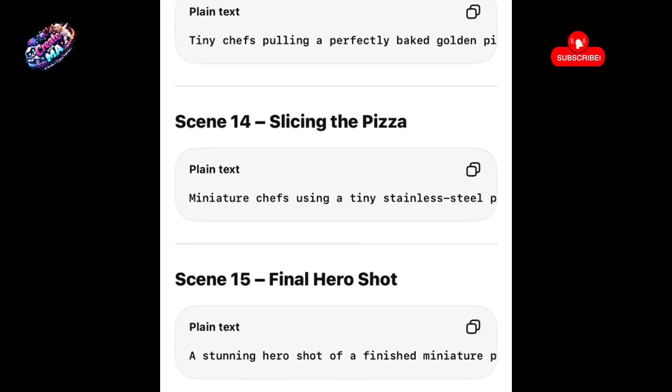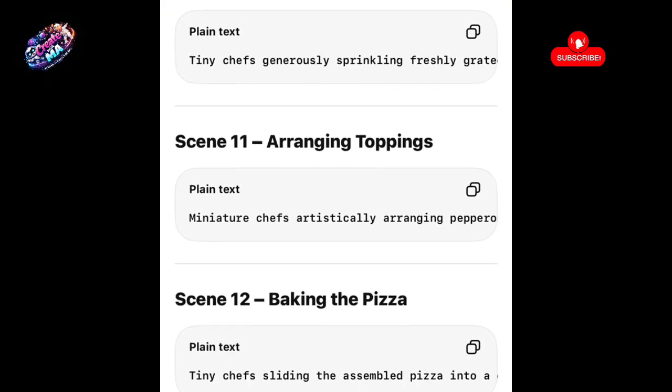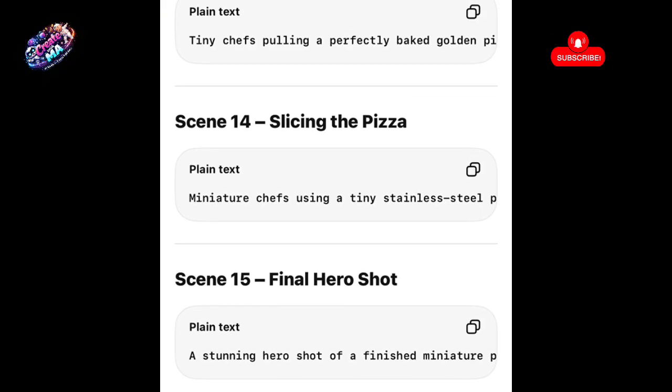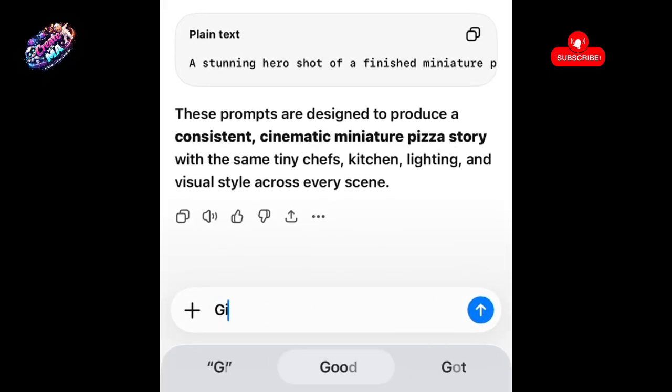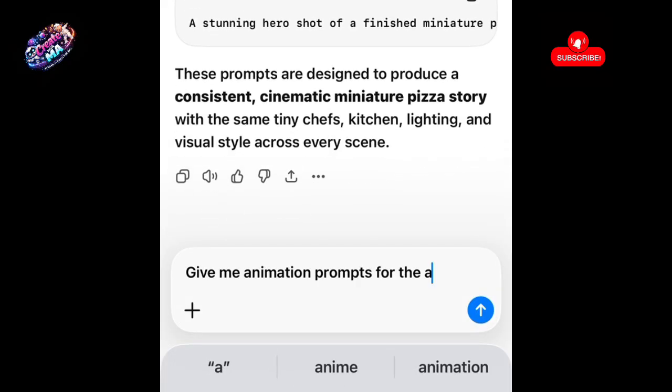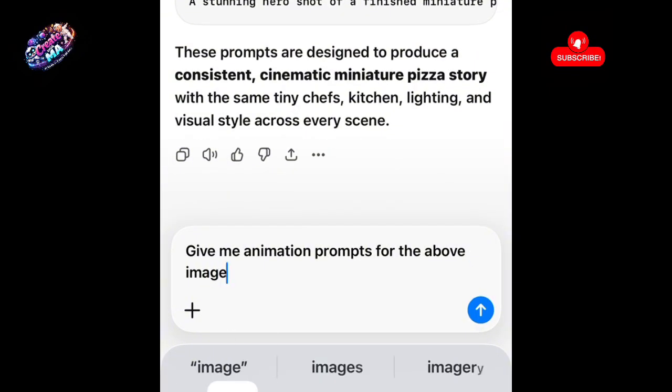So in one word, let me request for an animation prompt. The only thing that is left is for me to generate my image, and the next part is for me to animate. So now I'm going to request for animation prompt. This is my image prompt. So the next thing is to request for an animation prompt for the above image. So you could see it there being typed. Yes, it's going to be a bit slow because I'm typing at the same time, so pardon me.